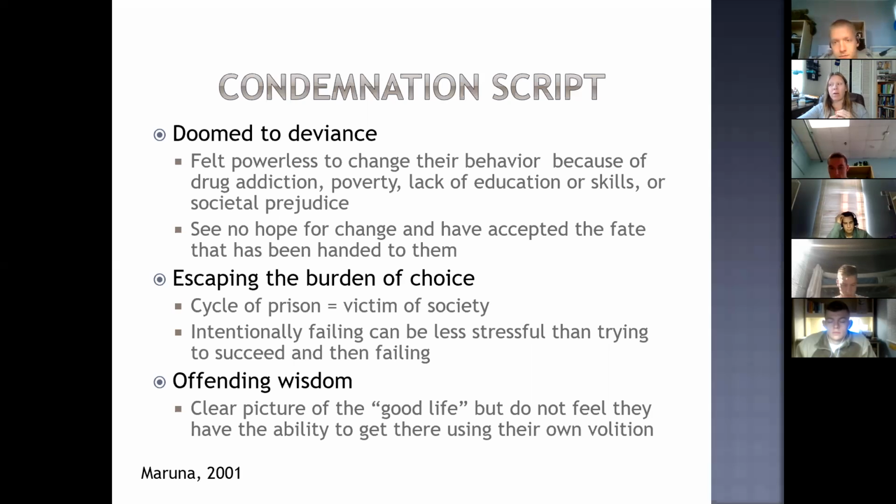And a lot of them will fail on purpose. One, because it's less stressful, but two, because they feel doomed to deviance. In their mind, it's only a matter of time before they go back. So for them, that's another way to gain some control over their life, is to say, I'll be the judge of when I go back. I'll decide when I go back. I'll fail on purpose so that it's not this thing that's looming over me constantly. I know at some point I'm not in control of my own circumstances. I'm going back because I'm doomed to deviance. I'll make this decision for me.